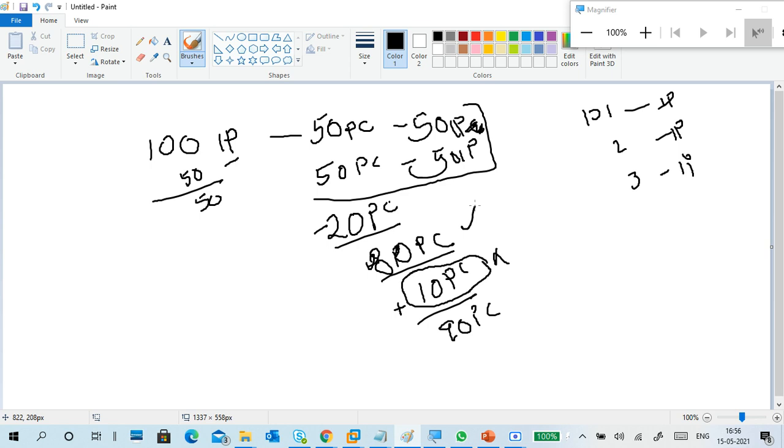These 80 pieces have IP addresses, but these 10 pieces are not getting an IP address. Why? Here it is 100 pieces, 100 IP addresses completed. As per the list, all rooms are booked. For example, guys, think of a movie theater. Okay, the movie theater is there.